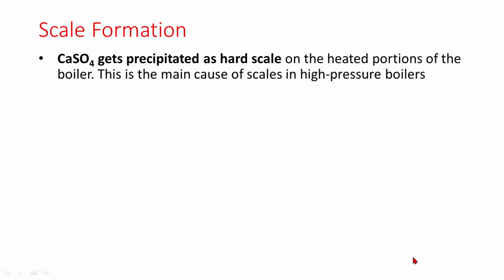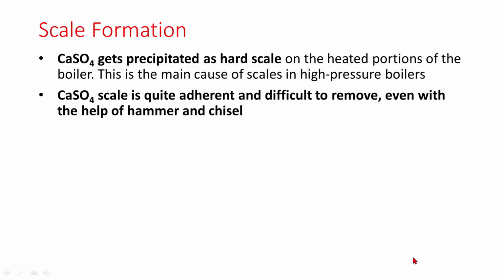Calcium sulfate gets precipitated as hard scale on the heated portions of the boiler. This is the main cause of scales in high pressure boilers. Calcium sulfate scale is quite adherent and it is difficult to remove even with the help of hammer and chisel.